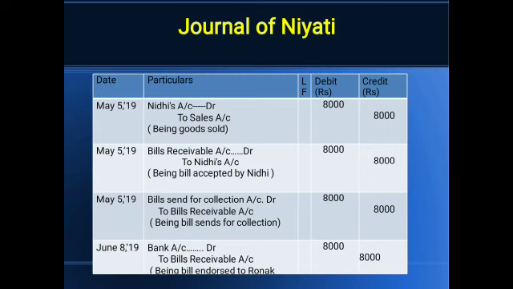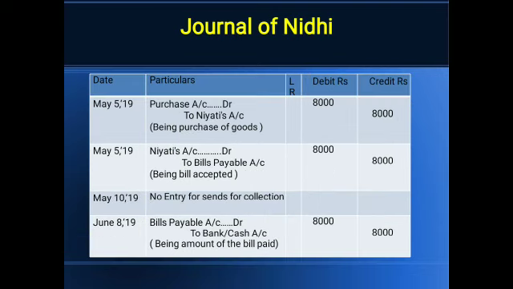And now on 5th May the bill is sent for collection by Niyati. So this is the dealing between Niyati and the bank, and the bank is receiving. Nidhi doesn't stand anywhere, that's why no entry will be passed in the books of Nidhi. Now the entry in the books of the drawer is bill sent for collection to bills receivable account 8,000. And on the due date, Nidhi will pay the amount, bills payable to bank.